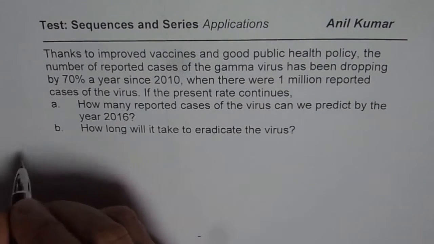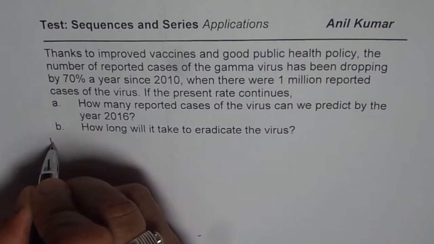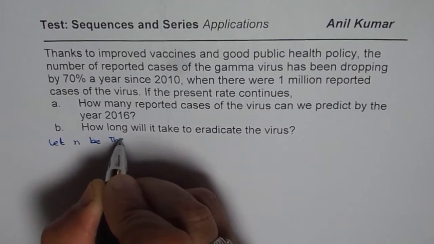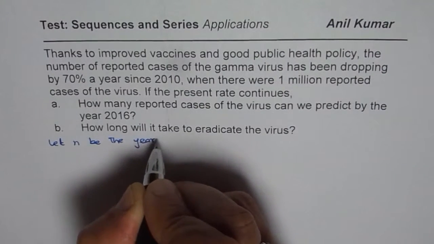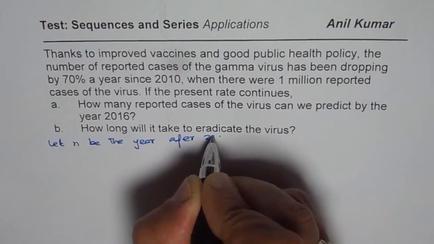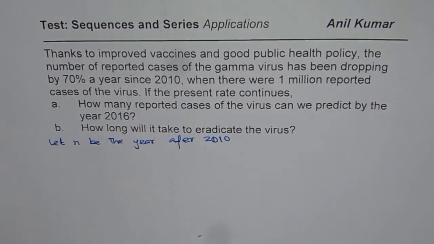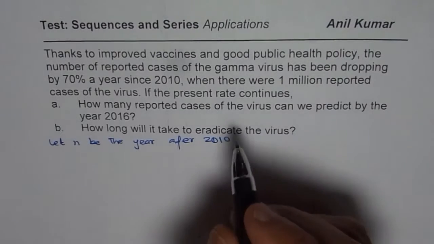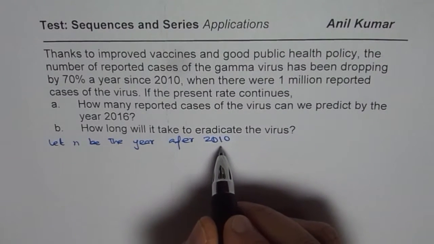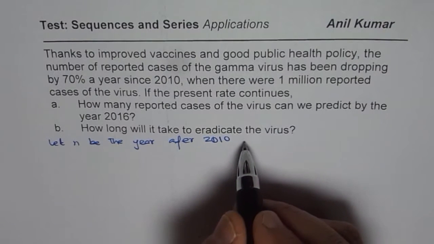Now, to answer this question, let n be the number of years after 2010. Normally when we say a geometric series, 2010 will be our first year, and 2011 will be the second year.